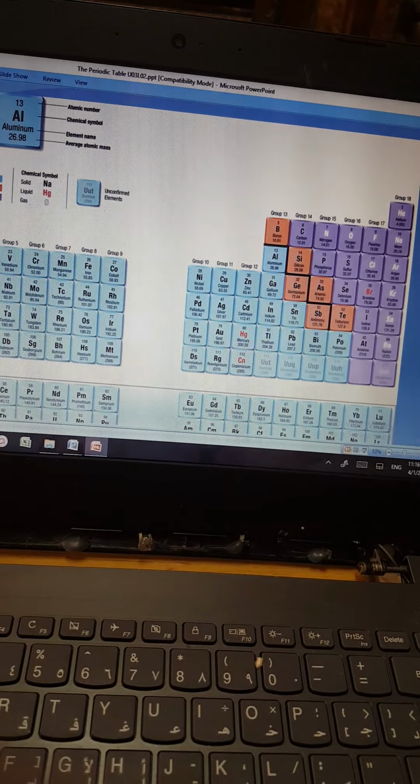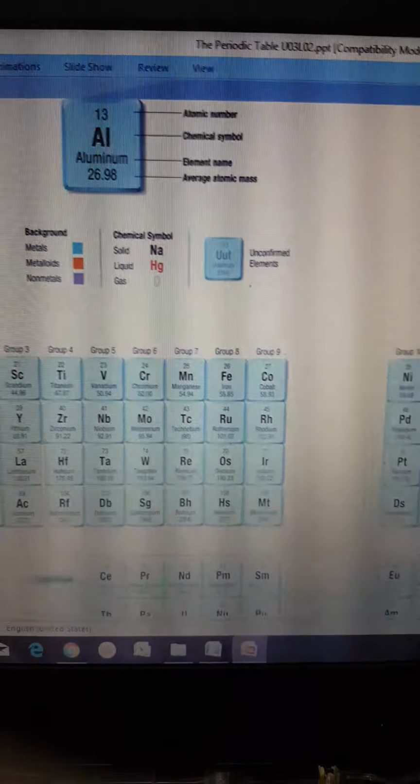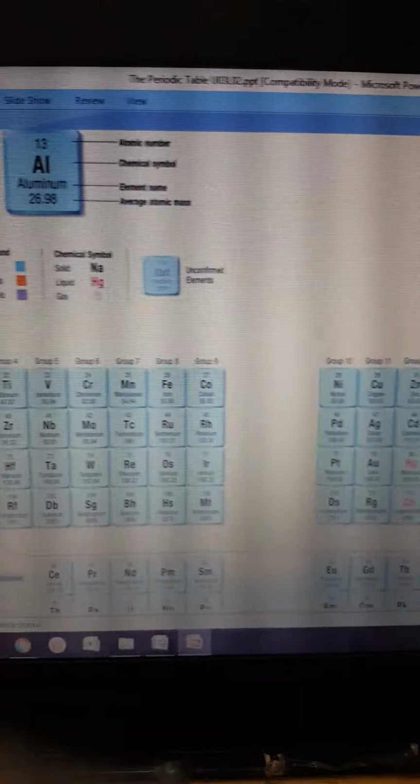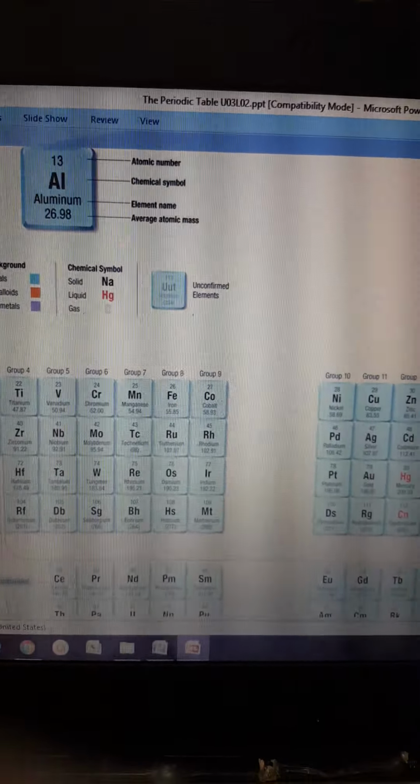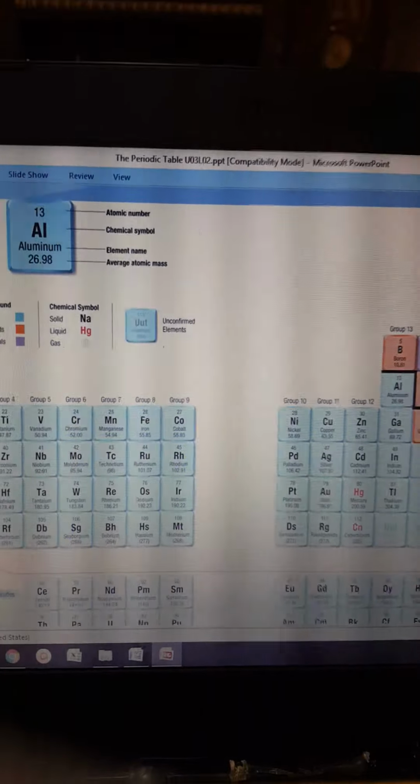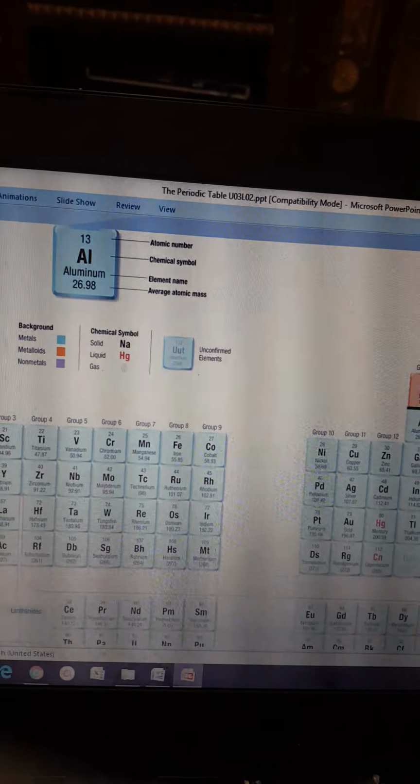We don't want to talk about these elements from group 3 to group 12. They have something different. You will understand it later, inshallah.